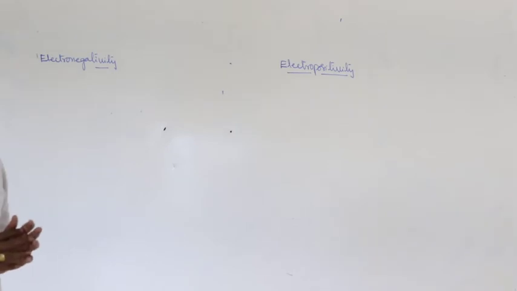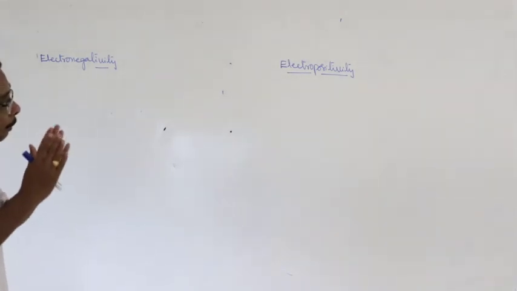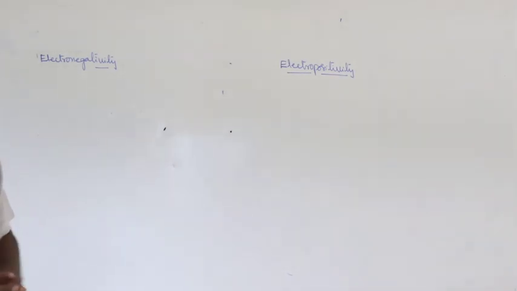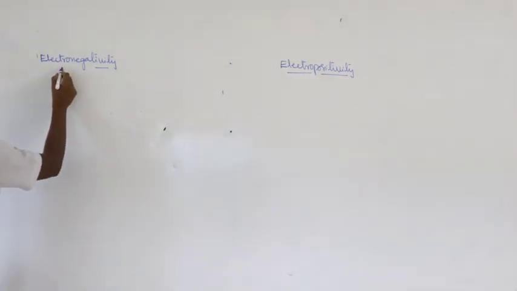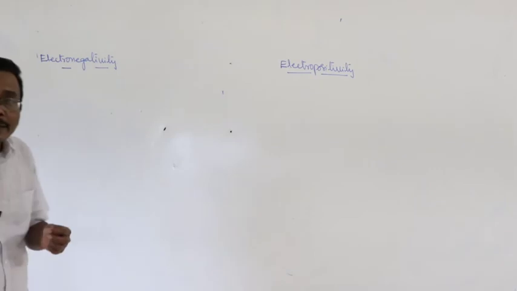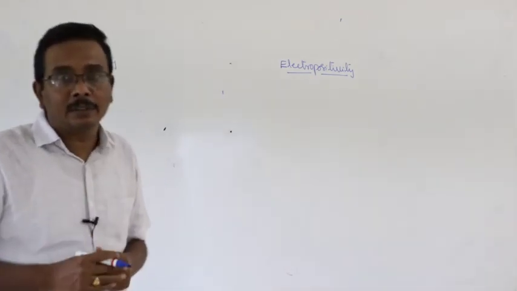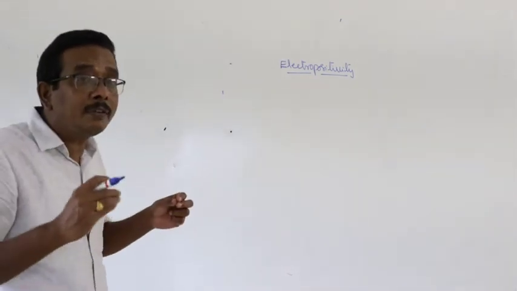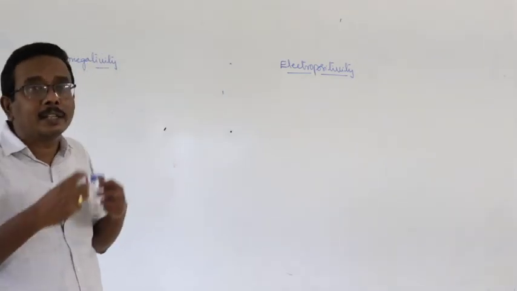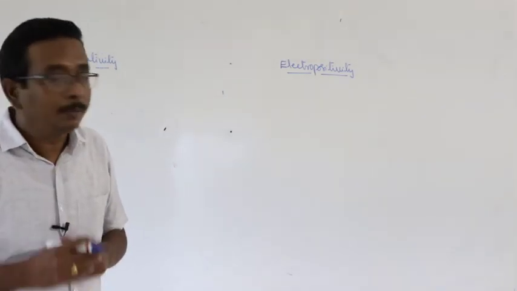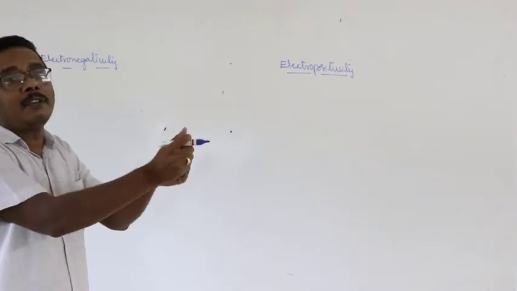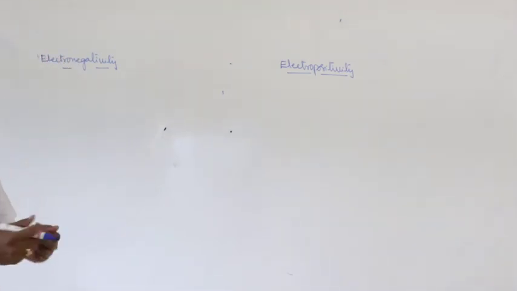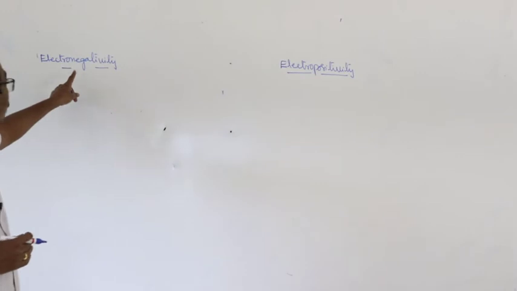For a better understanding of electropositivity, we have to recall the important points of electronegativity. Now, what is electronegativity? The tendency of an atom of an element to attract the electron pair in a molecule. Simply, it is the tendency of attracting electrons by the bonded atom. That is electronegativity.